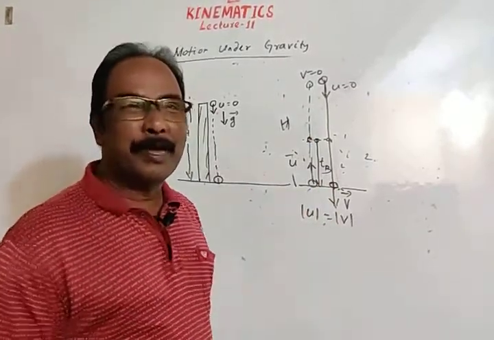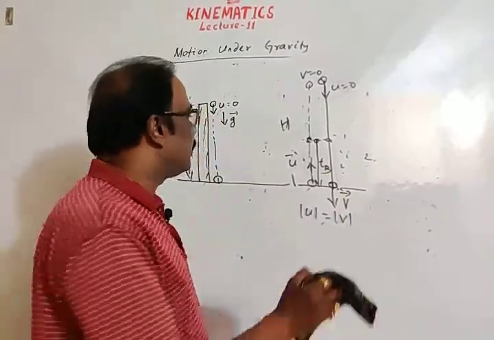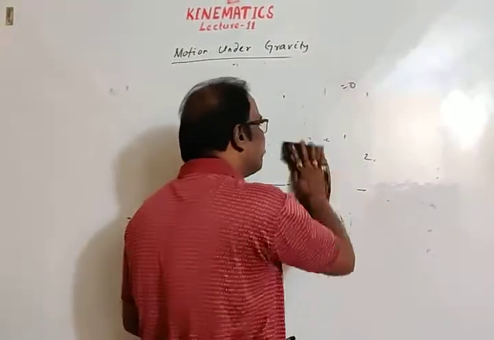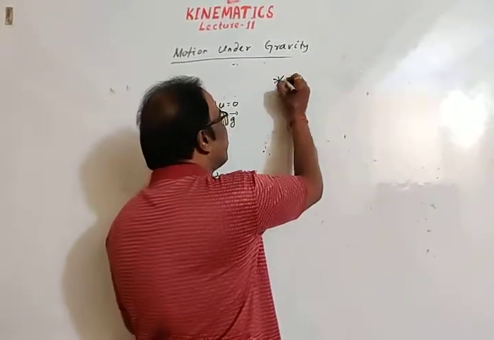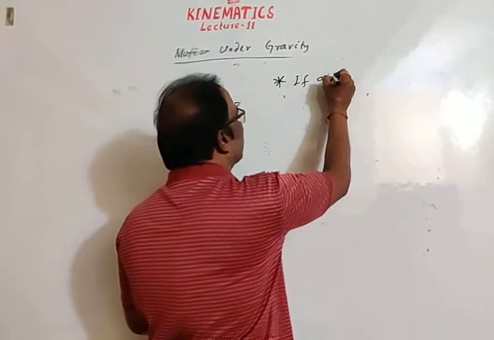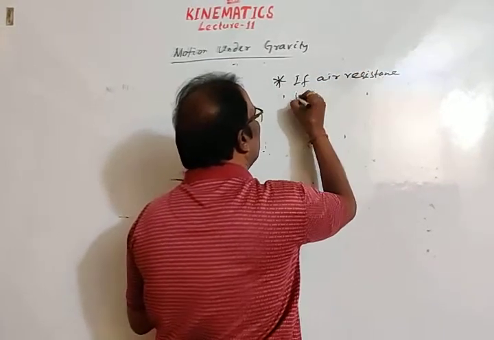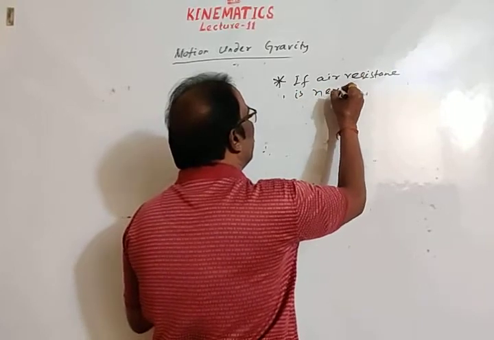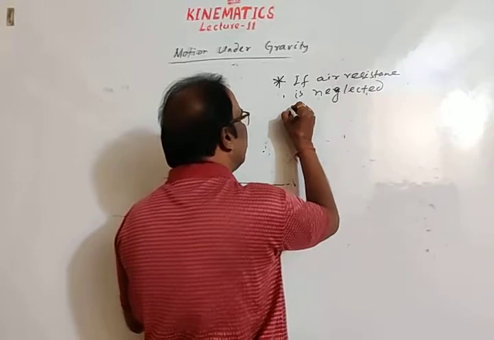All these concepts are valid if air resistance is neglected. I am writing another sentence before discussing this. This is very important, you should remember it. If air resistance is neglected,